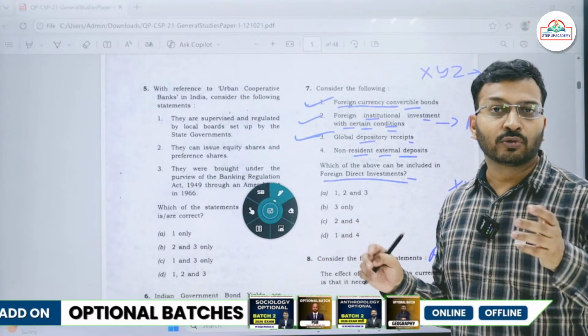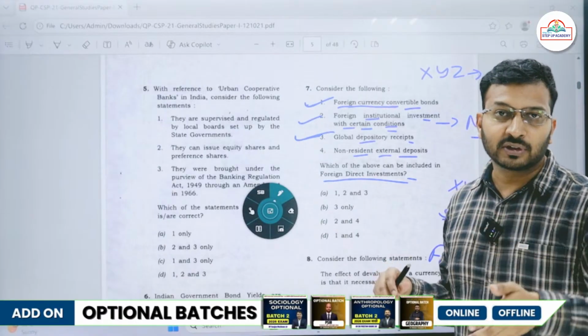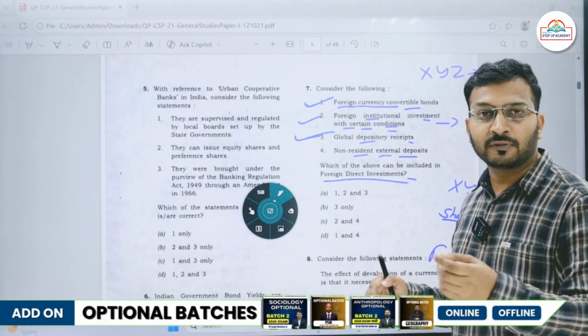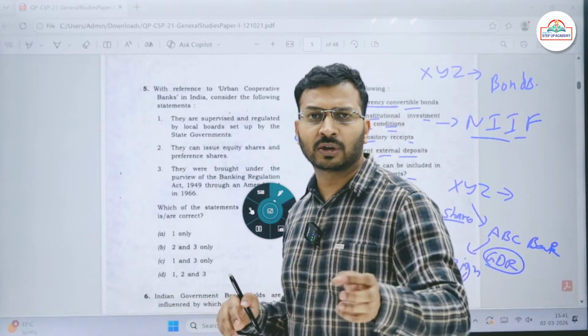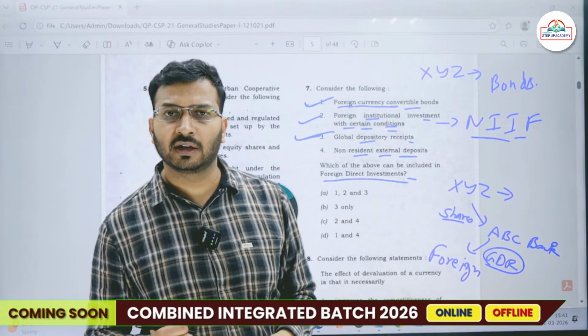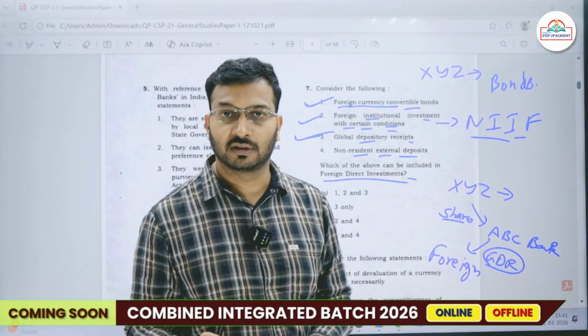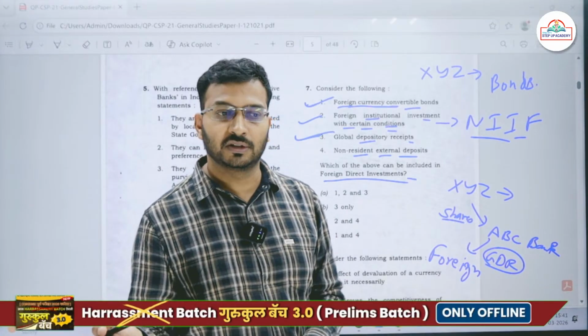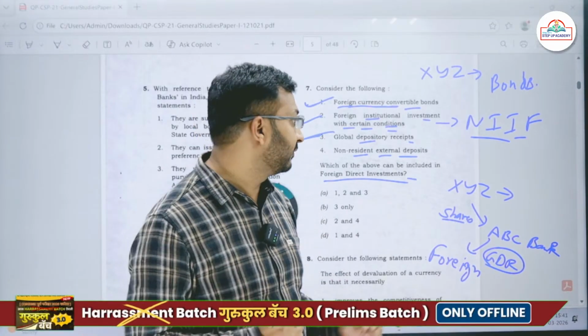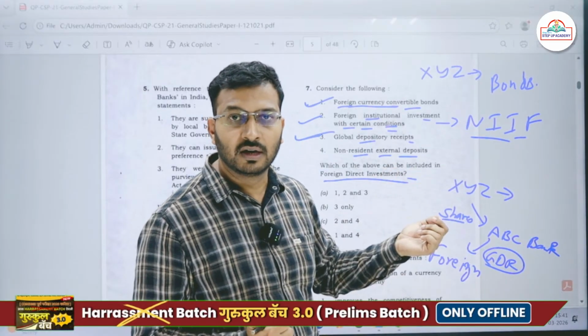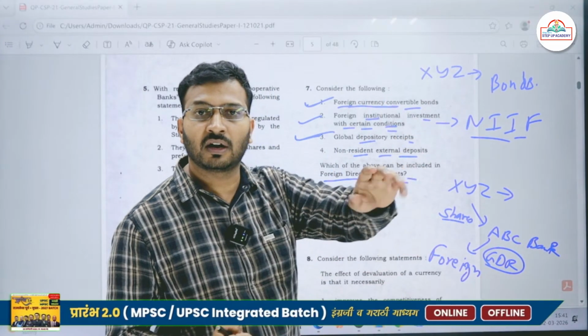Because if you go to foreign banks, the fixed deposit interest rate there is hardly 2 to 3%. Whereas in India, the fixed deposit interest rate is somewhere around 7 to 8%. So in India you are getting 7 to 8%, whereas in foreign countries that is hardly 2 to 3%.